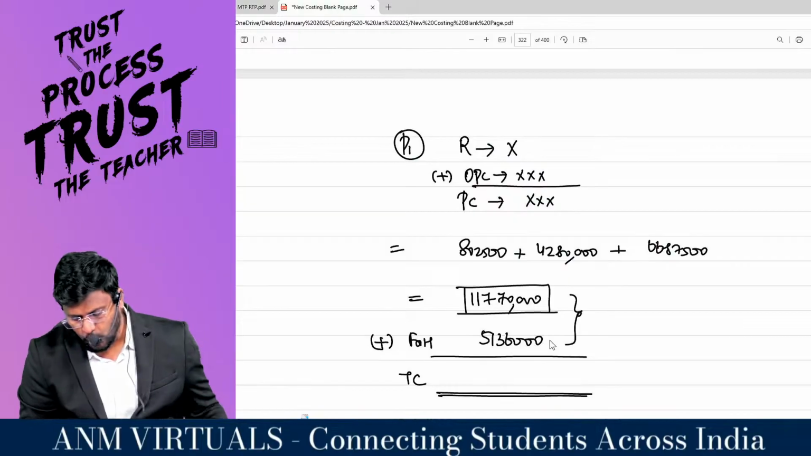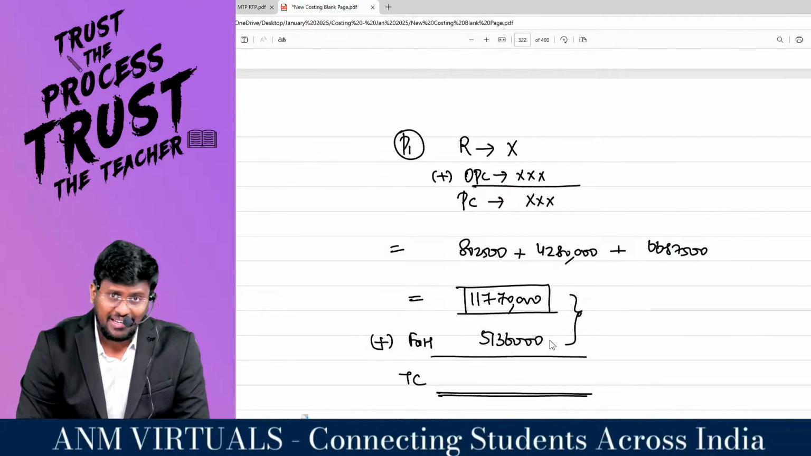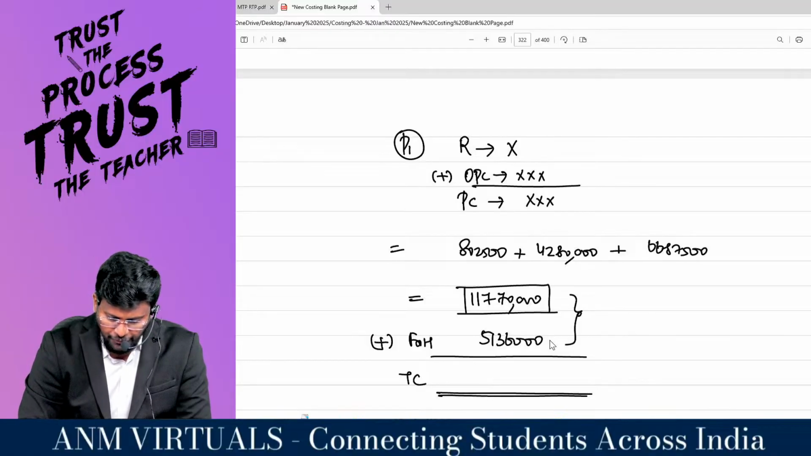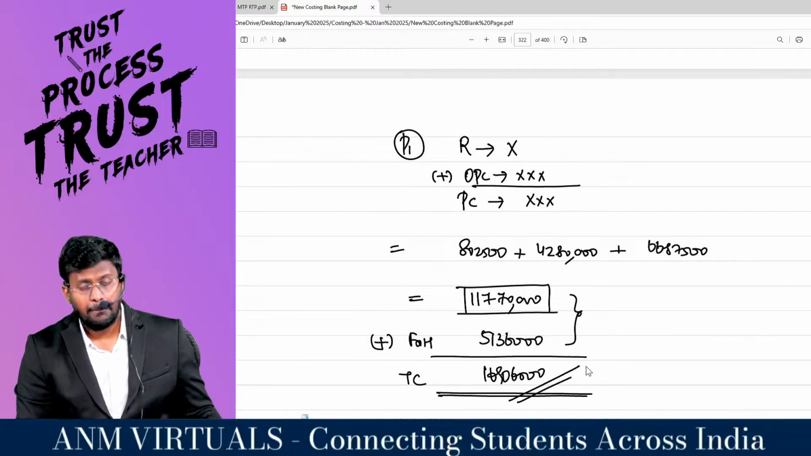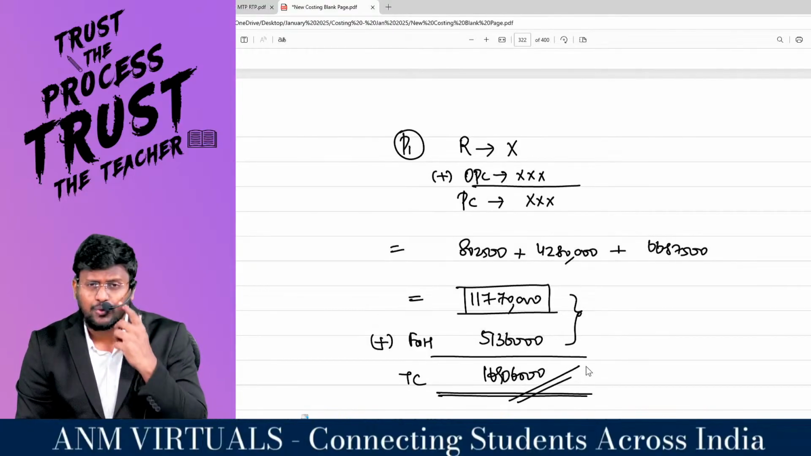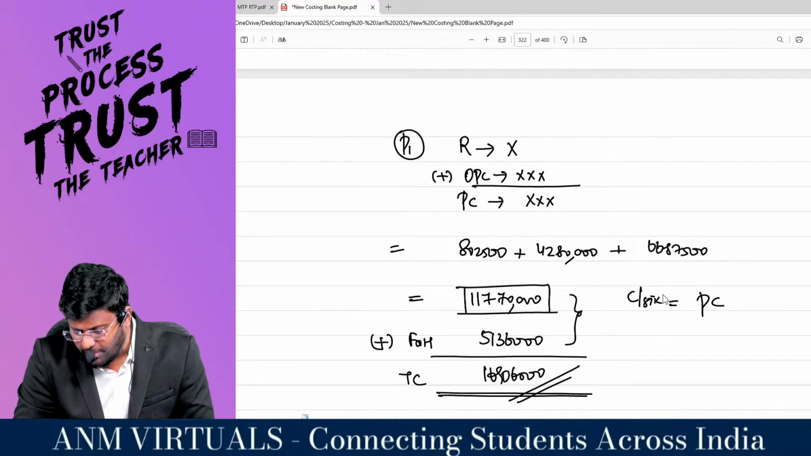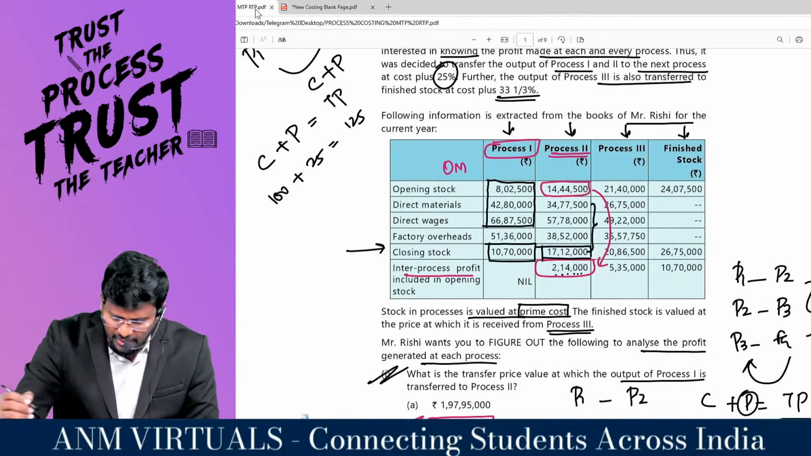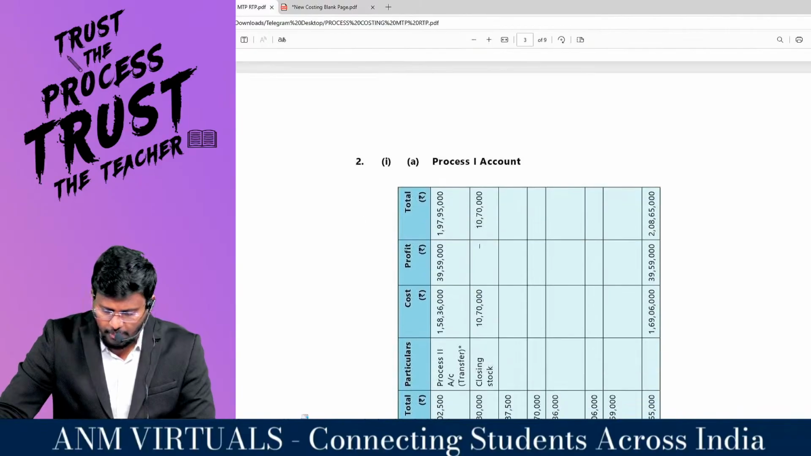51,36,000. So my total cost incurred is 1,17,70,000 plus 51,36,000, which comes to 1,69,06,000. Based on what do they have to value the closing stock? Closing stock should be valued at the prime cost. So that's what they have done in this question, in this table, my dear lovable students.